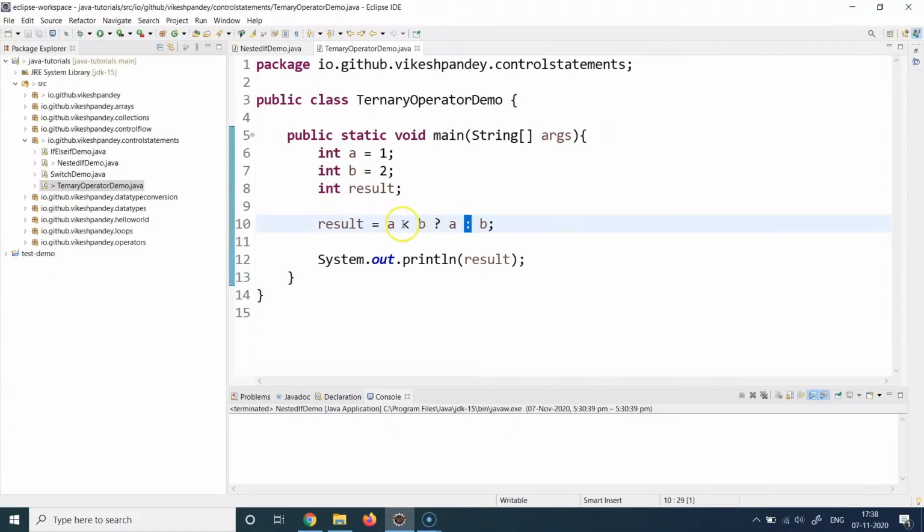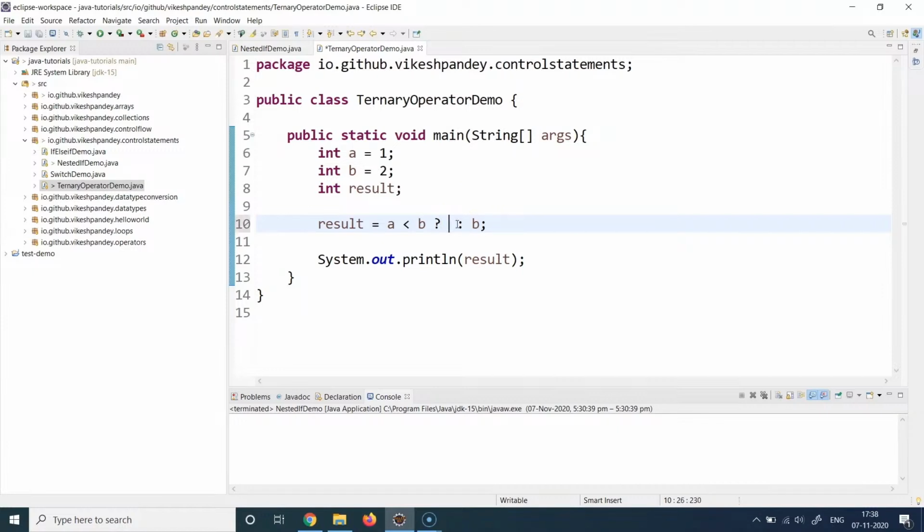Before the question mark, you're going to write the condition. After the question mark, you're going to write the statement which is going to be executed if this if condition becomes true. And after the colon, you are going to write the else block statement which is going to be executed if this condition becomes false. Another thing to notice is that ternary operators can be used only in cases when you have only one statement to execute in the if block and one statement to execute in the else block. It cannot be more than one statement.